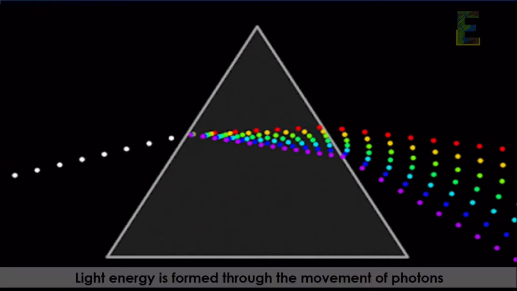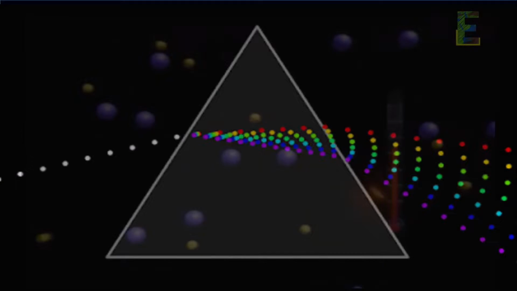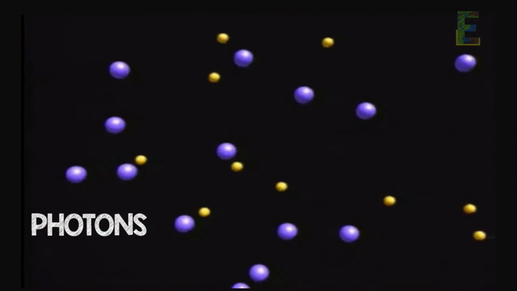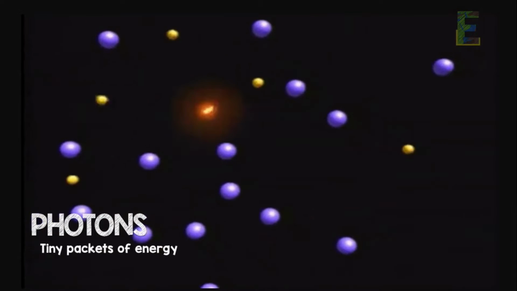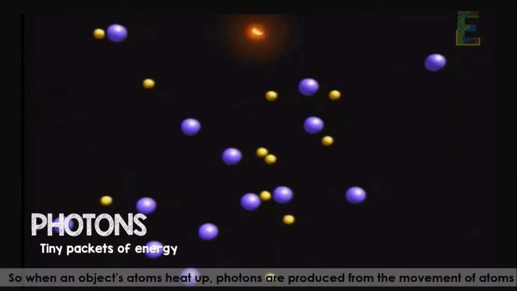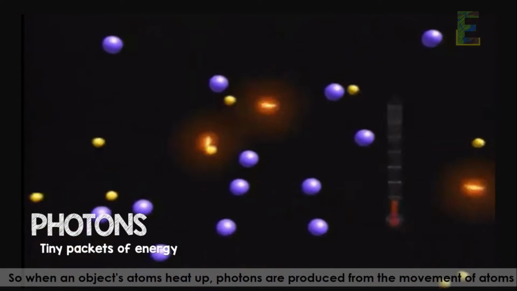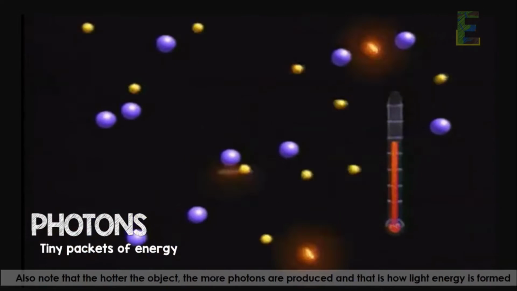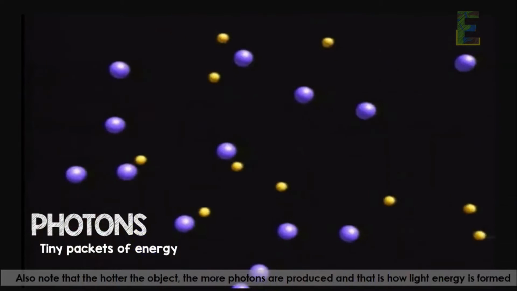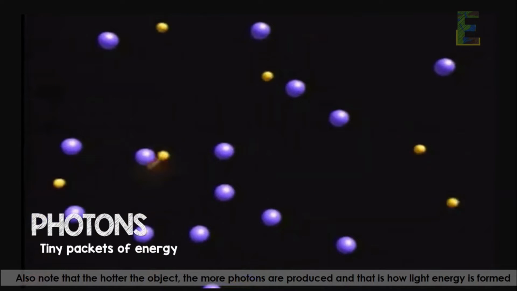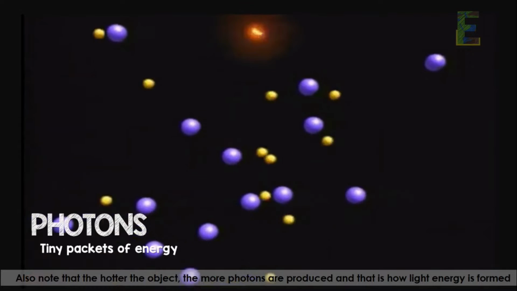Light energy is formed through the movement of photons. Photons are like tiny pockets of energy. So when an object's atoms heat up, photons are produced from the movement of atoms. Also note that the hotter the object, the more photons are produced, and that is how light energy is formed.